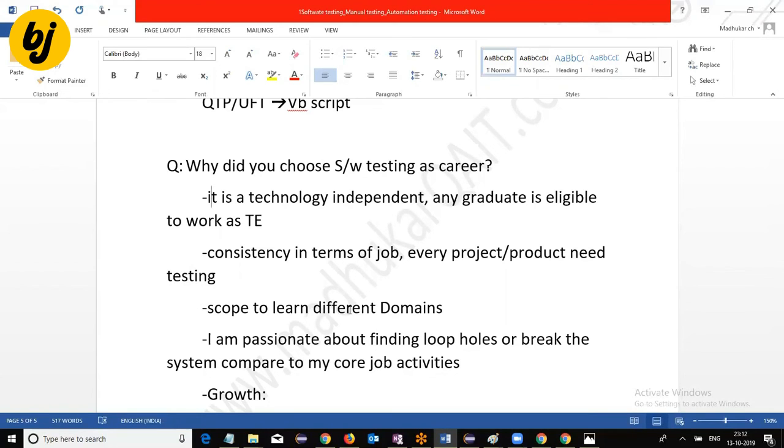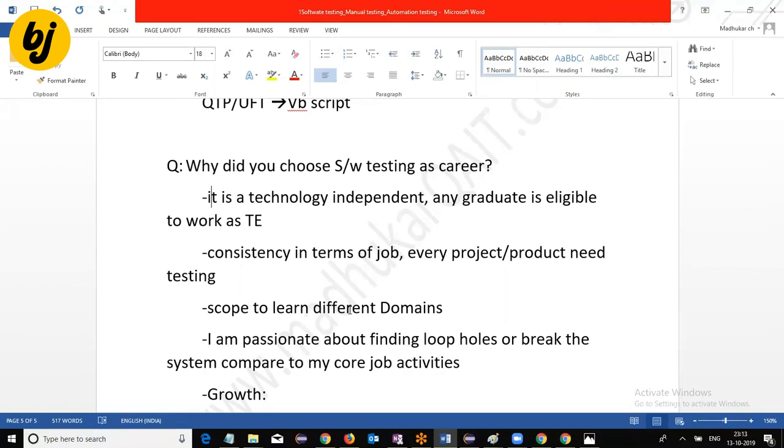Scope to learn different domains. When you work on a banking application, you are going to know the functionalities of the banking application. You can learn it because they give requirement documents. You have to study and learn the domain. When you test an insurance application or a finance application, we get this kind of domain knowledge.